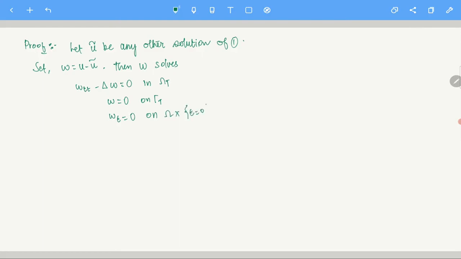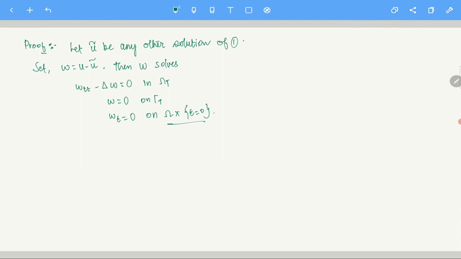So please remember the boundary condition, the initial condition. This is the base condition on omega. The information on w_t is given only on the base, not on the vertical sides. So w satisfies this. That is very easy to see. I am going to skip this part.